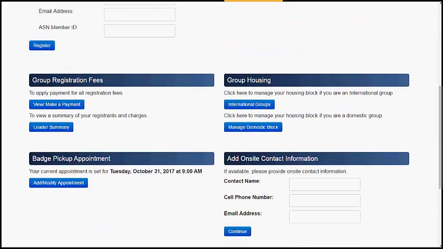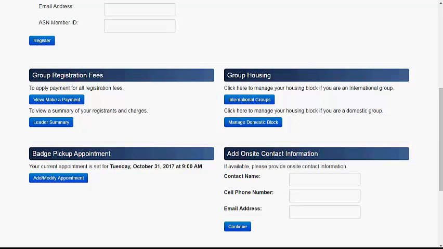Add on-site contact information. Please provide the on-site contact name, cell phone number, and email address. This will be used in case we have any questions while on site regarding your group.